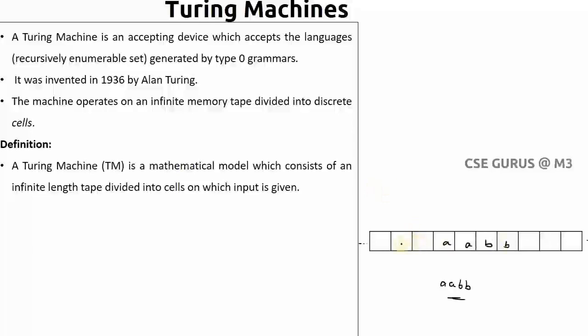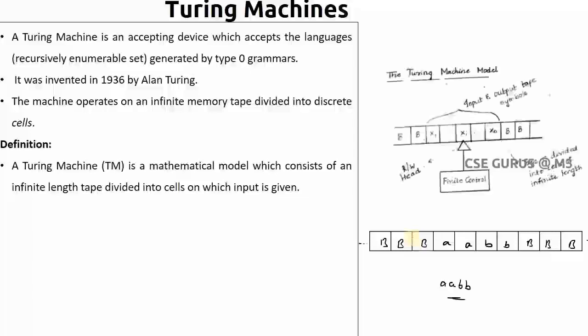What about the remaining cells? The remaining cells can be represented by blank, that is by uppercase B. So we call this blank, like this. That means after filling your input, the remaining cells will be kept as blank. Now this is an infinite tape where your input string can be placed and then the remaining cells will be blank. Like this it will be, basically. Now how it operates, you can see from here, the Turing machine model.